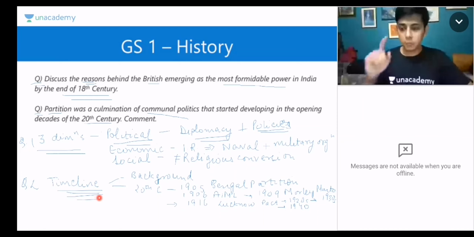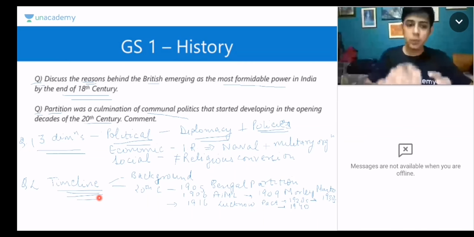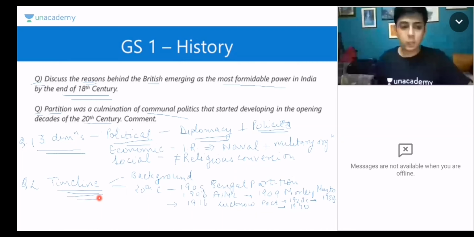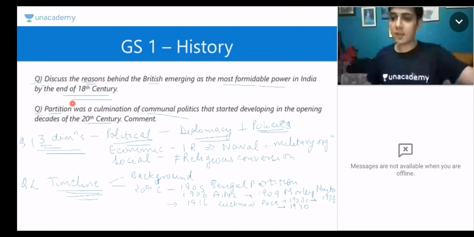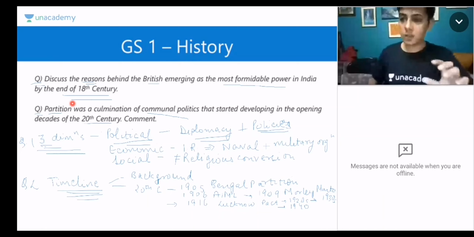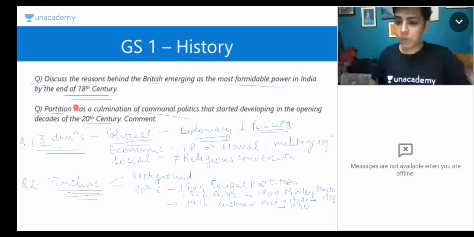So as I am saying, if you are able to remember the timeline of events, then you will be able to write the answer. If you are able to think from these three dimensions, you will be able to write the answer. Freedom struggle, my friends, is one of the most scoring sections in GS1, and it is very interesting as well. I hope you find history interesting, the freedom struggle of India interesting. And if through proper revision, through short notes, you are just able to remember and learn to analyze these things, I'm sure you will get very good marks.